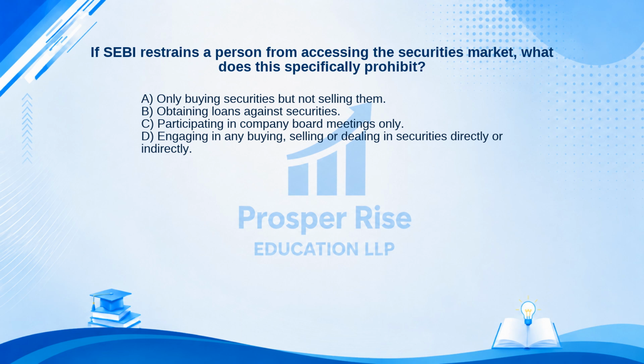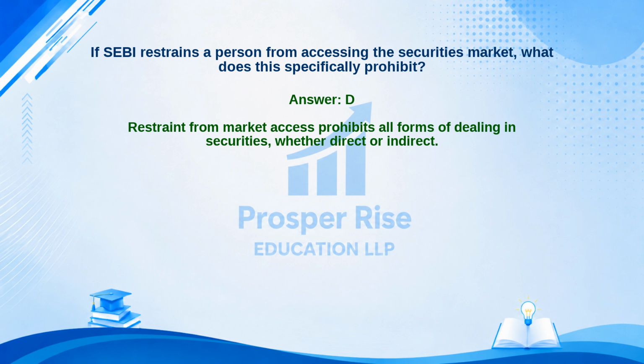B. Obtaining loans against securities. C. Participating in company board meetings only. Or D. Engaging in any buying, selling, or dealing in securities directly or indirectly. Take a moment to pause the video and decide. The correct answer is option D. Let's see why. Restraint from market access prohibits all forms of dealing in securities, whether direct or indirect.